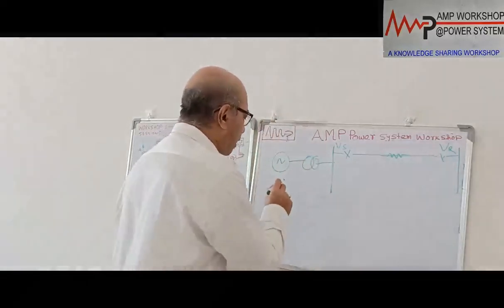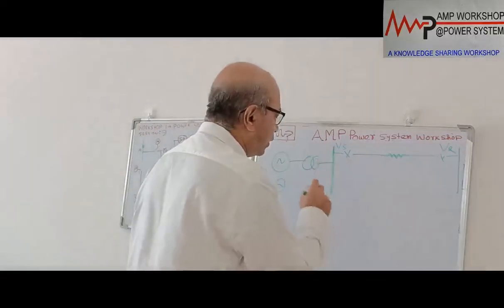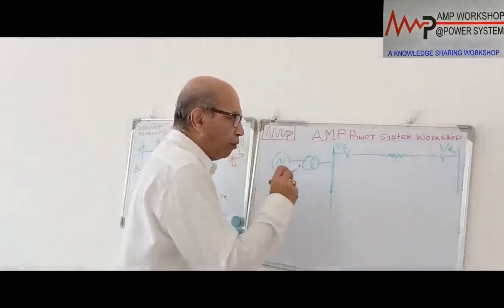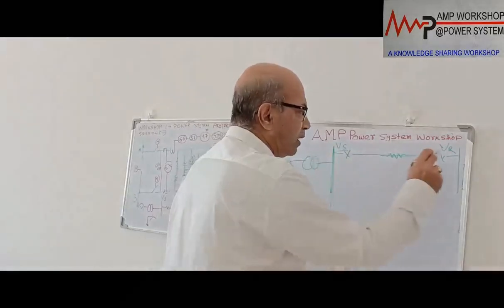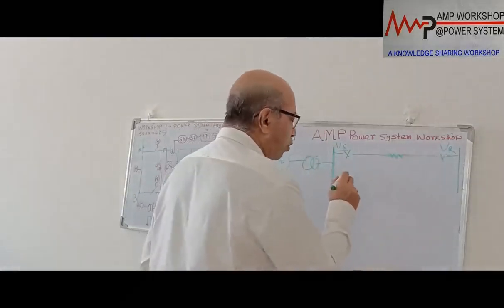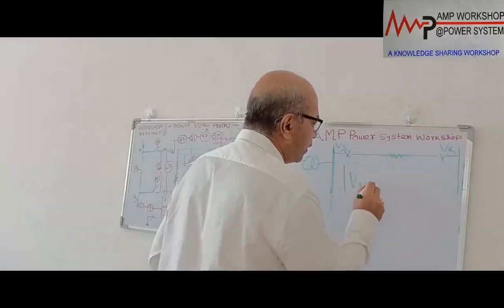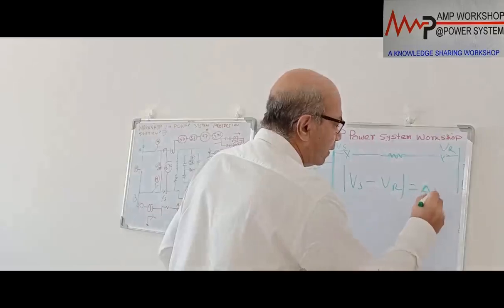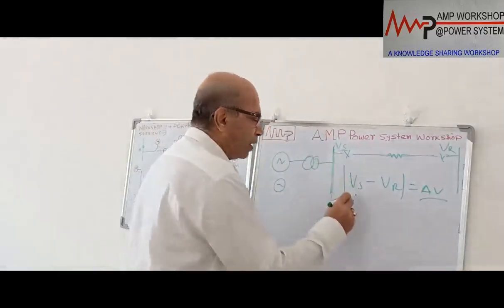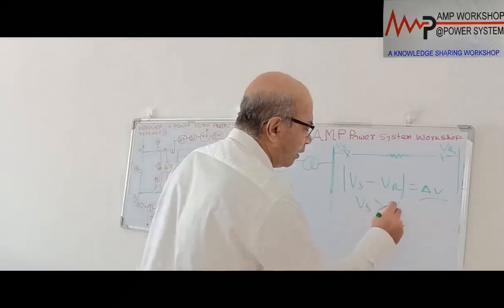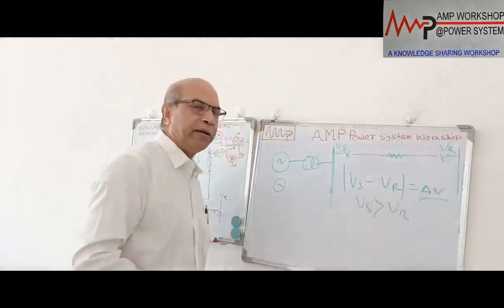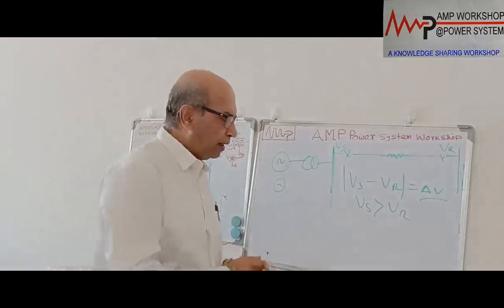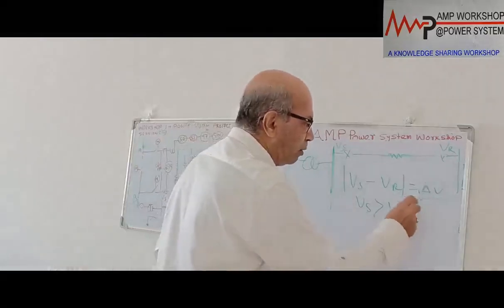This is the power plant. There are multiple generators connected to this bus. Now, when we send the voltage Vs and at the receiving end we get a voltage, these voltages are not the same. There is a voltage difference between these two. If you take the magnitude, that is equal to delta V. The sending end voltage is normally greater than the receiving end voltage, so there is a voltage drop at the receiving end.